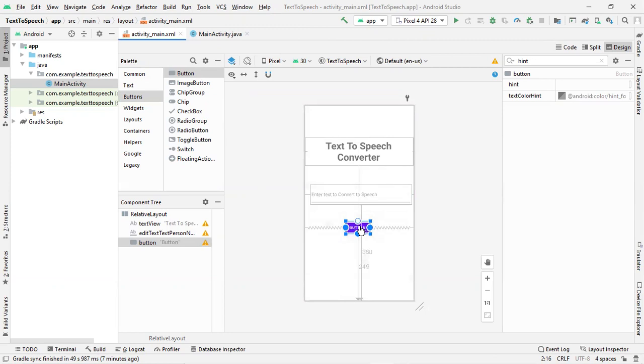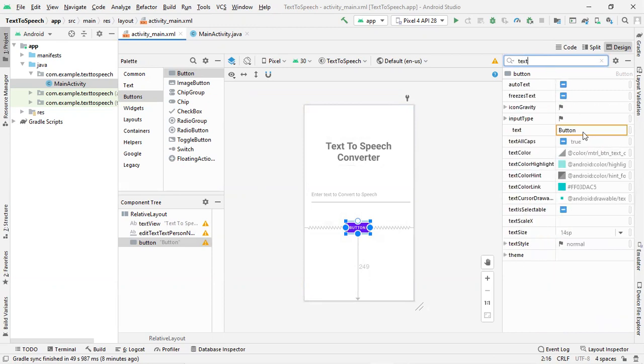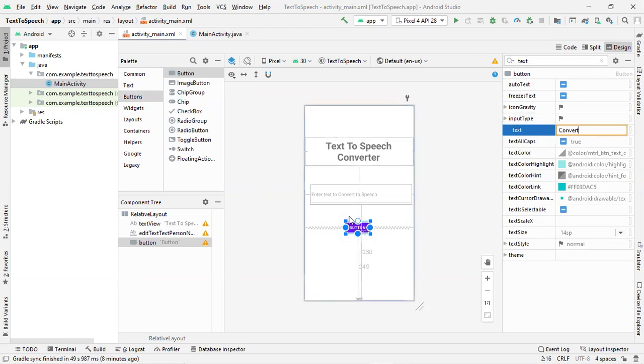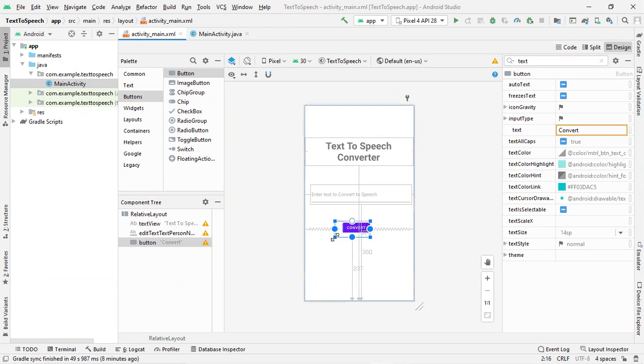Then you can rename your button to convert. I will go to text. Now the button text name is button. I will rename it as convert. Let's increase the size of our button.